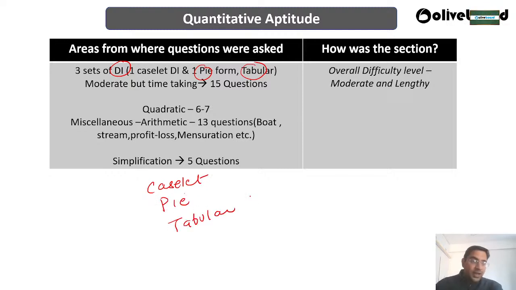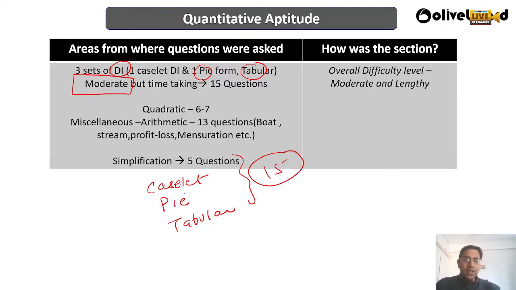If you are able to do this properly, automatically about 15 questions you will be attempting. All these data interpretation questions are so good that if you are able to get it correct, automatically all 5 questions you will get correct, right? The difficulty level is very, very moderate over here, but it takes time, because a good amount of interpretation has to be done over there.